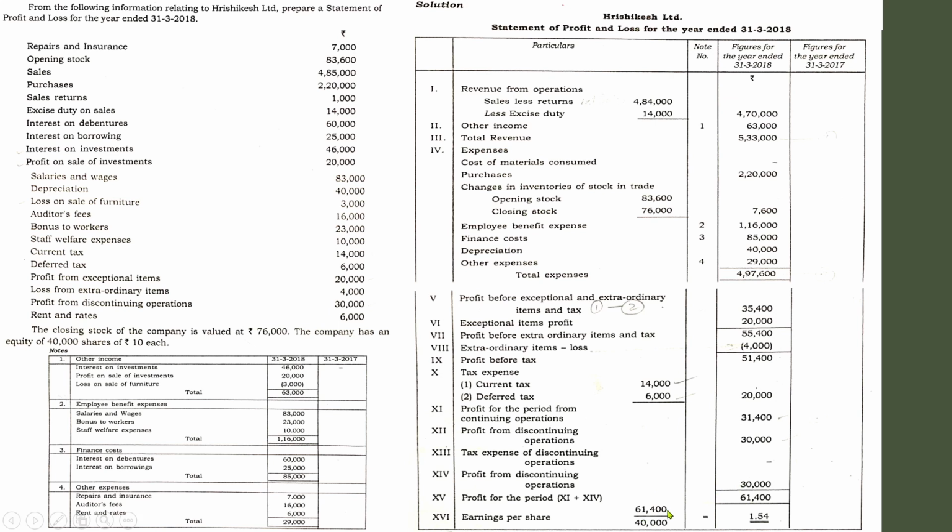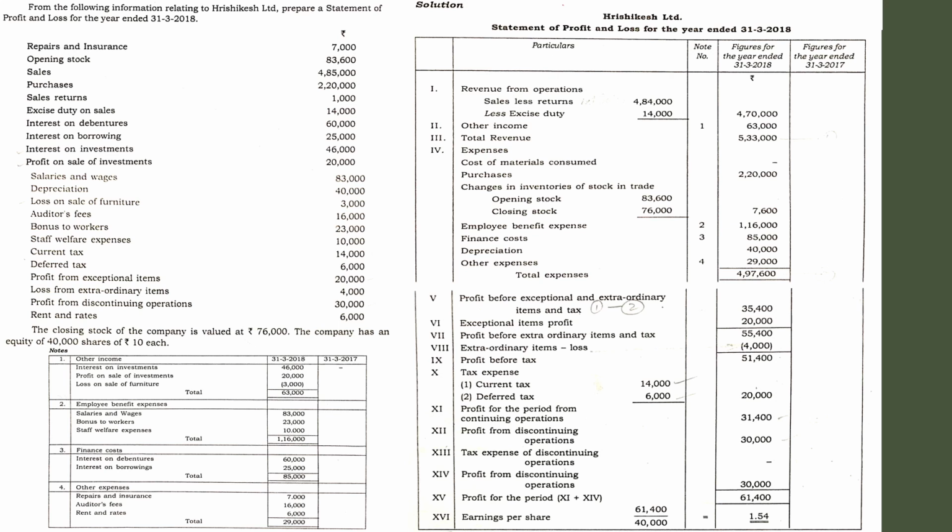So 61,400 divided by the total number of equity shares. Remember, not the total equity share value. You have to take the number of equity shares. See, 40,000 equity shares. So dividing by 40,000 you will get 1.54. That is, each shareholder will get 1 rupee 54 paise with regard to the profit or earnings of the business.